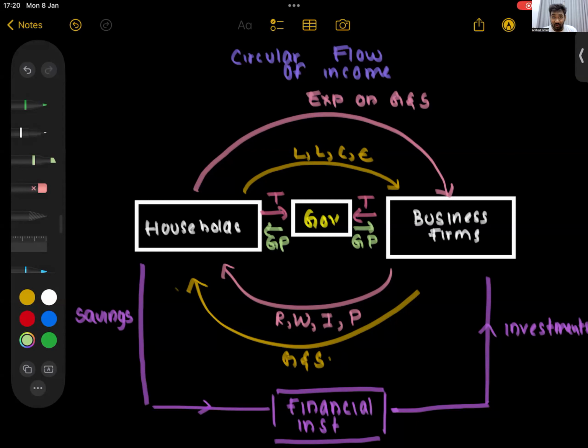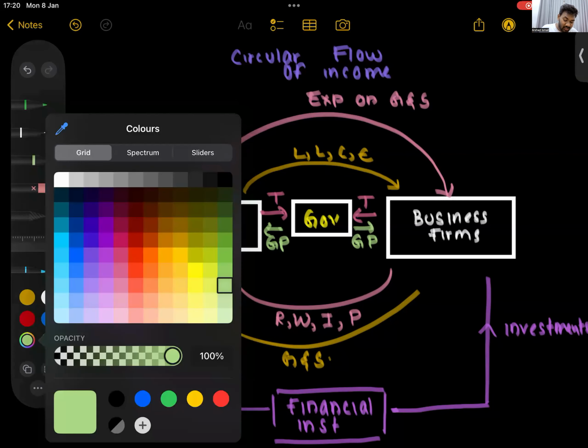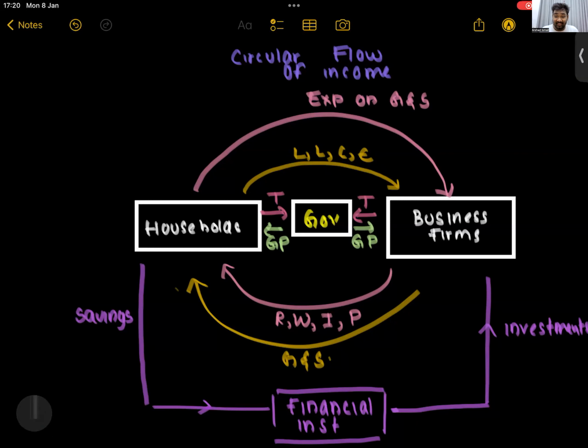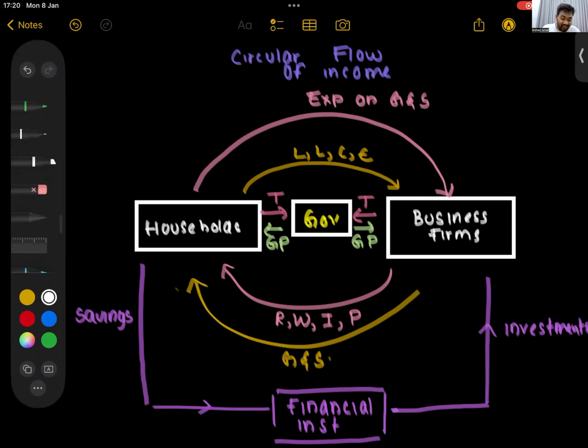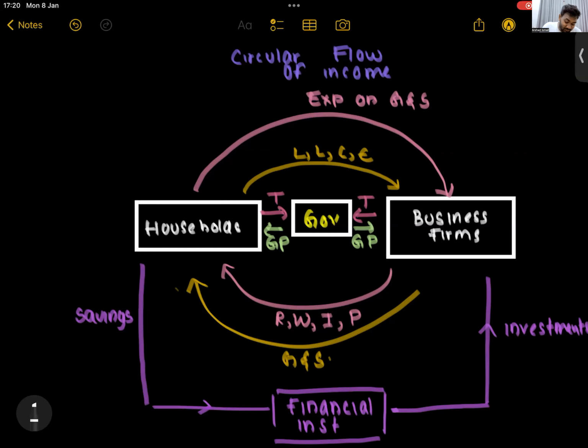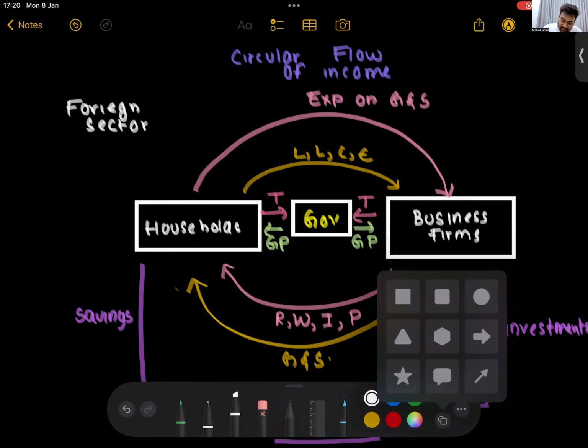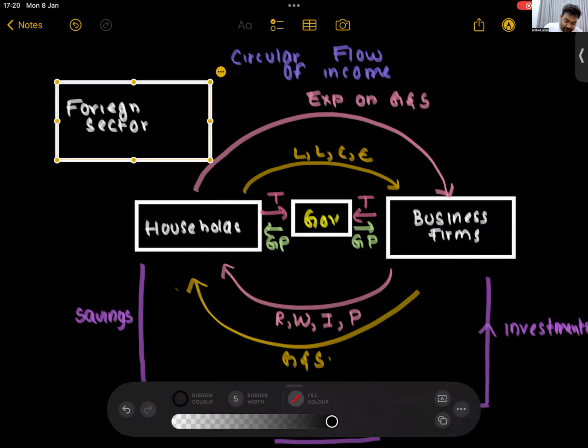Now, open economy or a four-sector economy, who gets added? If you are going to an open economy or a four-sector economy, who gets added? Who is the new fellow? And now, foreign sector gets added. We'll put them over here. Who gets added? The foreign sector. Now, if you take the foreign sector, we'll put a box to this fellow also. Put the box.